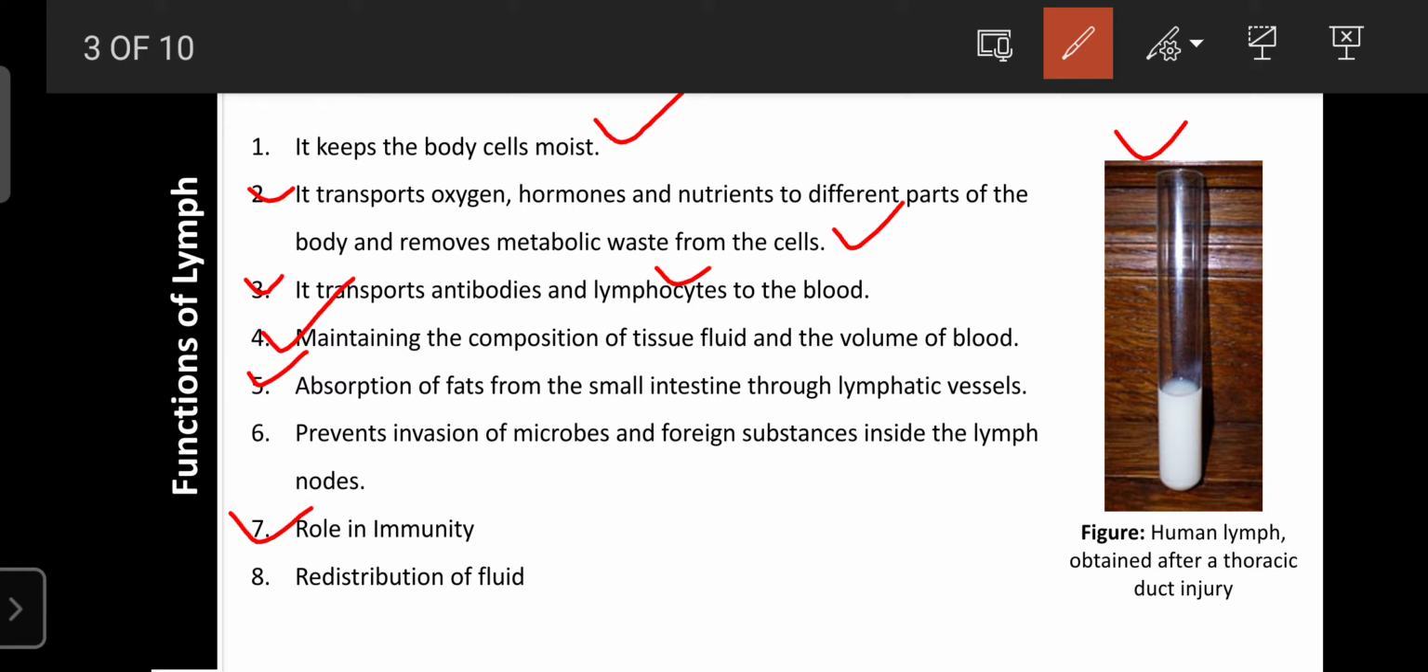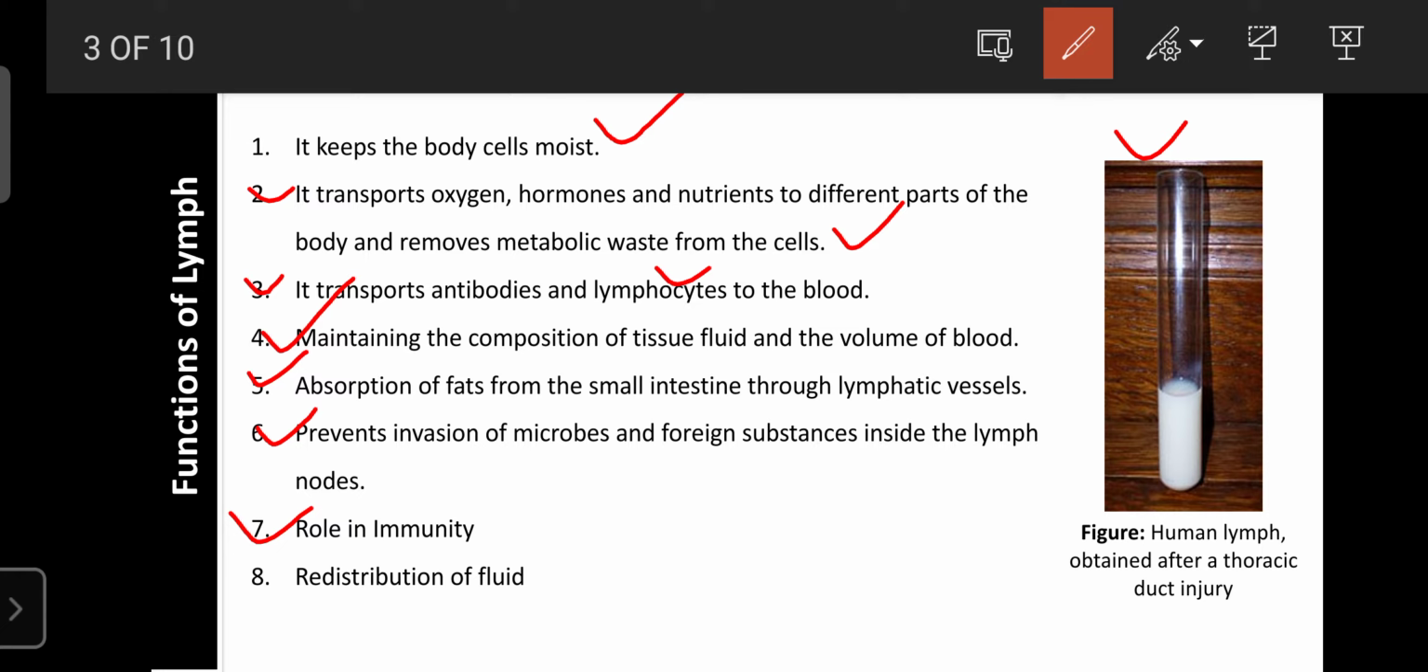invasion of microbes as well as foreign substances inside the lymph node. Okay, so if any microorganism is present around the external environment of the tissues, it can be collected by the lymph and circulated towards the lymph node, and the lymph node has a special structure. So in the lymph node, the lymph can accumulate, and the lymph node consists of rich lymphocytes, macrophages and phagocytes. So where all these microbes are invaded.